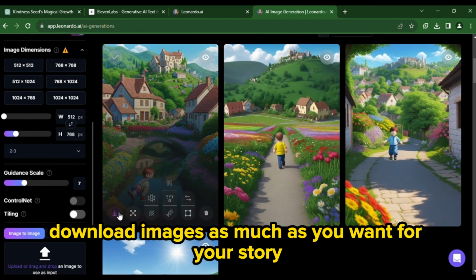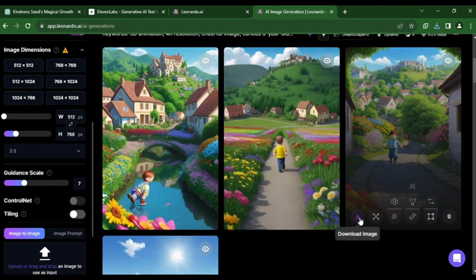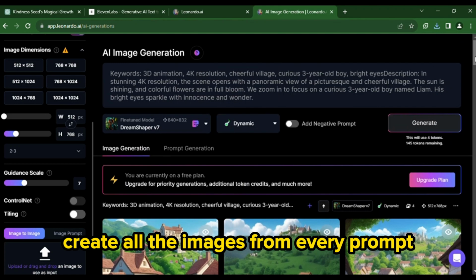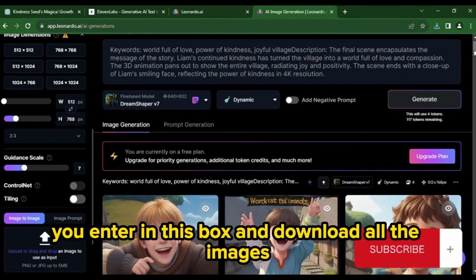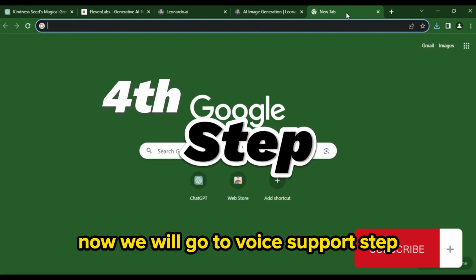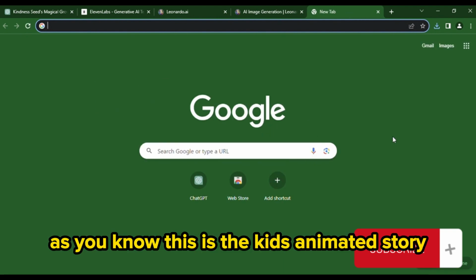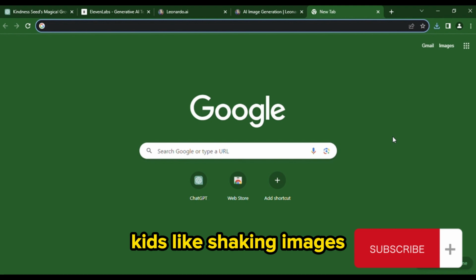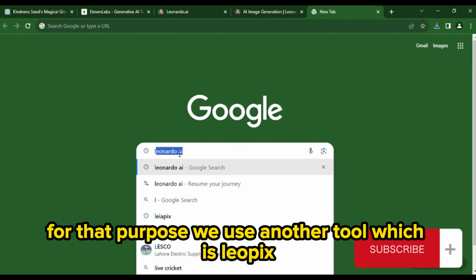Download the images as much as you want for your story and save them on your device. Create all the images from every prompt you enter in this box and download all the images. Our all images are created now. Now we will go towards the fourth step. As you know, this is a kids animated story and kids like shaking images. For that purpose, we use another tool which is Leiapix.